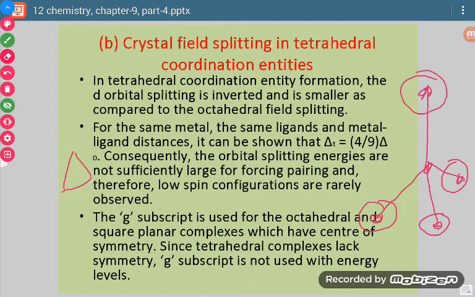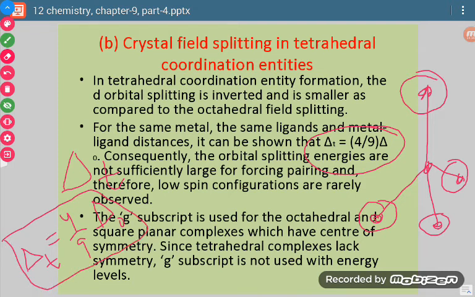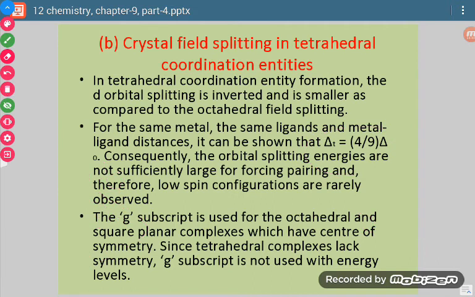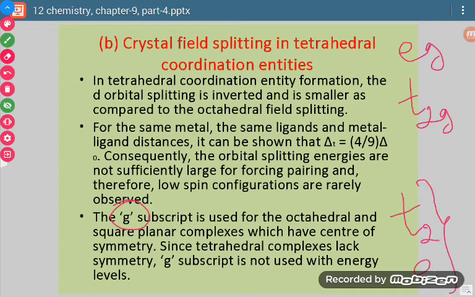So what happens in case of tetrahedral complex? The energy of separation is denoted by delta T, and it is related to delta O: the energy of separation of tetrahedral complexes is 4 by 9 times the energy of separation of octahedral complexes. Now note one more thing. In octahedral complexes we said T2g and Eg, but in this case we say only T2 and E. The g subscript will not be used.